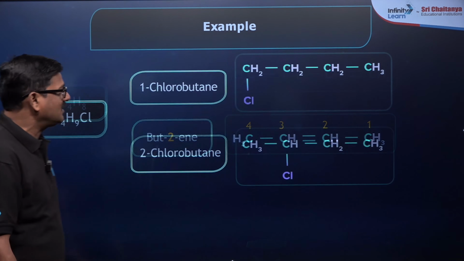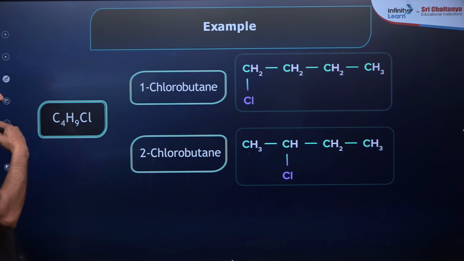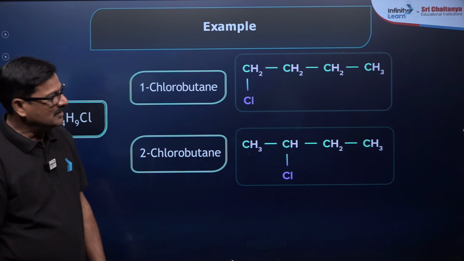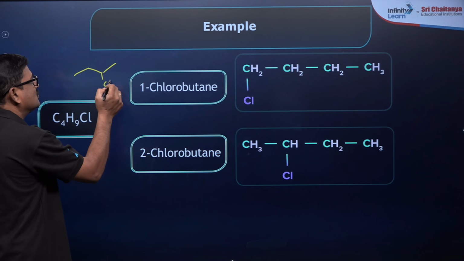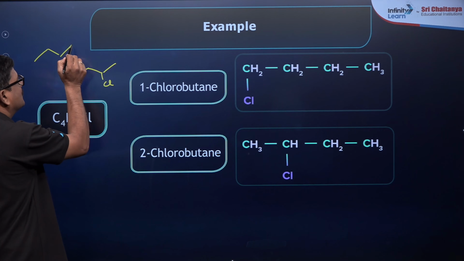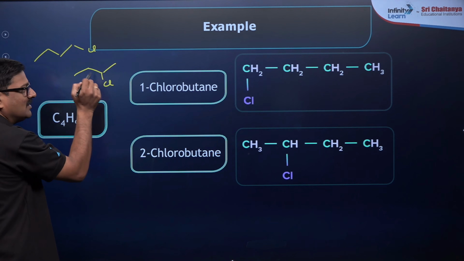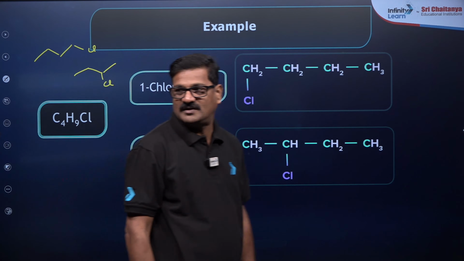And also you take this 1-chlorobutane, 2-chlorobutane. So if you say this is your butane, 1-chlorobutane and 2-chlorobutane. Bond line notations also will be given here.